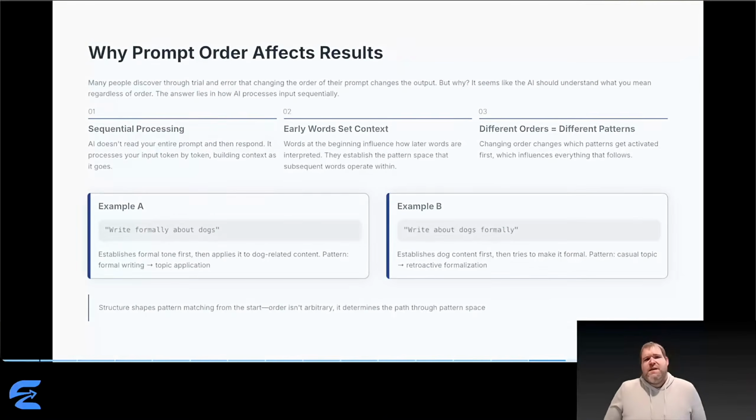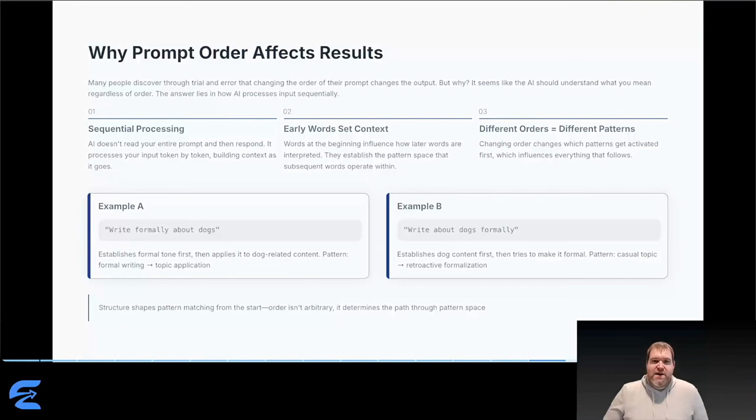Here's something people discover through trial and error. Changing the order of your prompt changes the output. Why? It seems like AI should understand what you mean regardless of order, right? But remember, AI processes your input sequentially, token by token, building context as it goes. Early words influence how later words are interpreted.